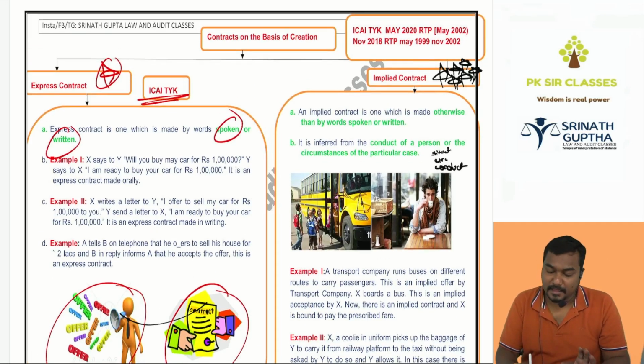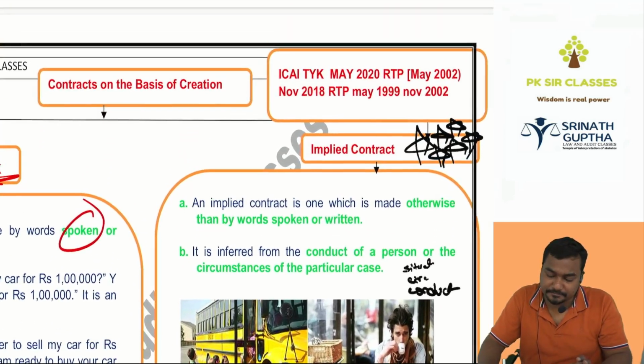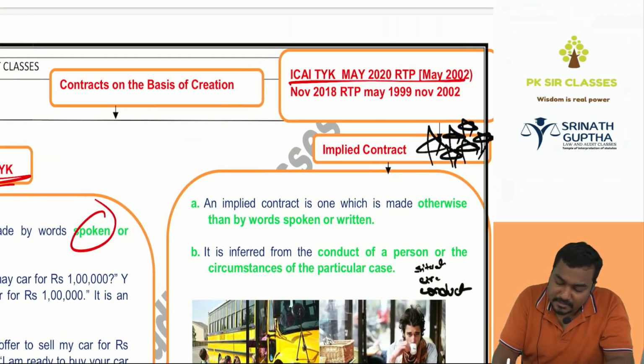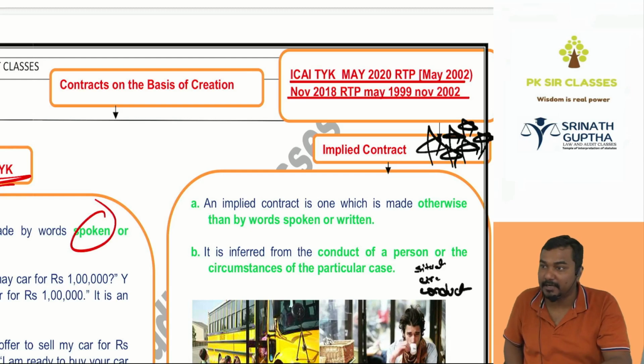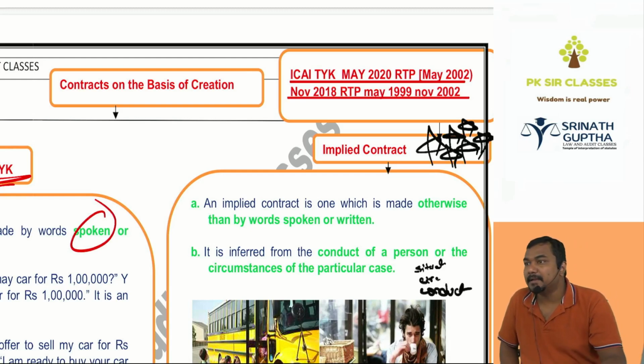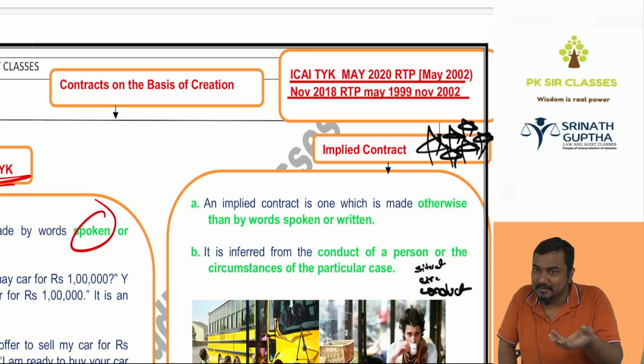Okay. Implied contract. This concept came so many times in the exam. Implied contract, very, very important. Implied means assumed. Here words are not spoken, words are not written, still you are able to understand based on the situation, circumstances, behavior, conduct. It is supposed to be inferred.